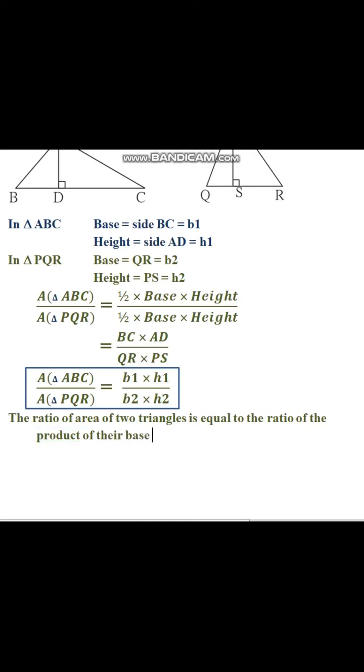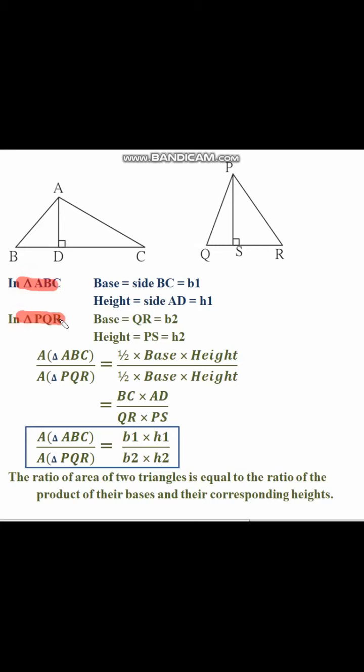In this case, if we consider the areas of these two triangles, we all know the formula for the area of a triangle is 1/2 base into height. Now for the two triangles, their respective bases and heights will be, suppose, B1 as the base and H1 as the height of the first triangle, and B2 as the base and H2 as the height of the second triangle.